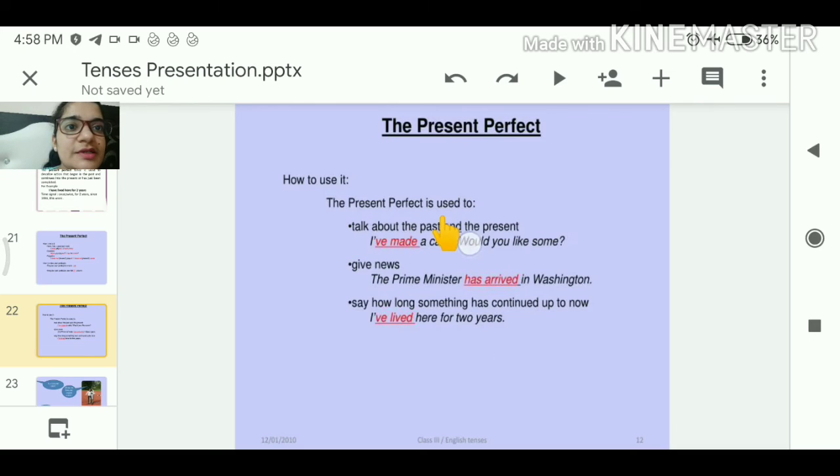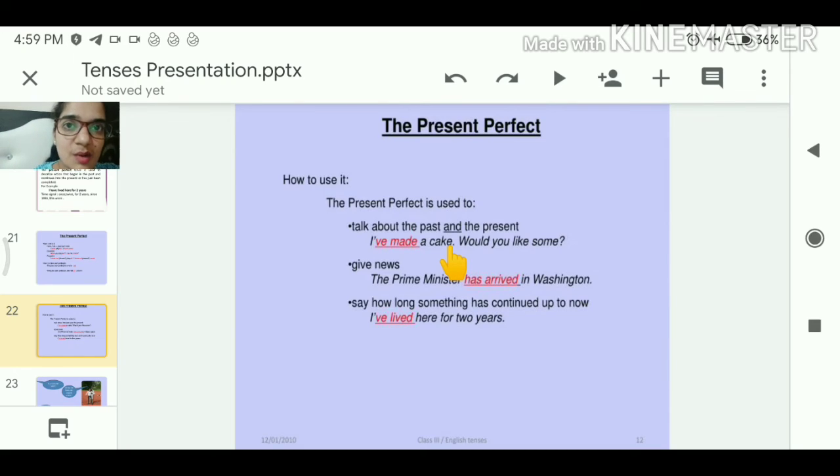The present perfect is used to talk about the past and the present. Means जब हम पास्ट और प्रेजेंट दोनों के बारे में बात करते हैं. For example, I have made a cake, would you like some? अब मैंने जो काम कर चुकी हूँ बेटा, the work which has just been completed, that becomes a past. जो 1 सेकेंड पहले हो चुका है वो पास्ट बन जाता है. But I have made a cake, मैंने एक केक बनाया है, means it becomes past.